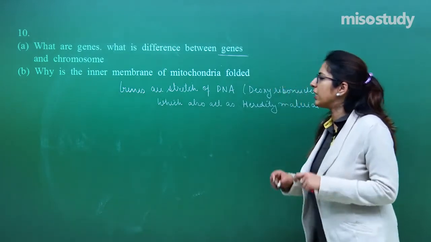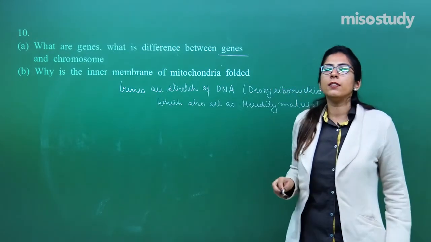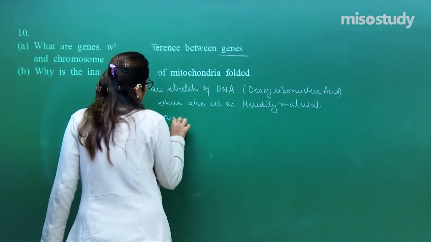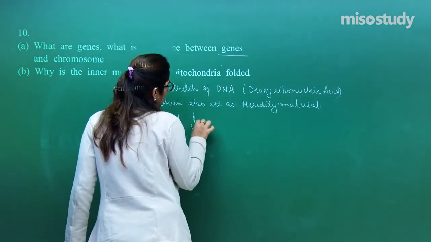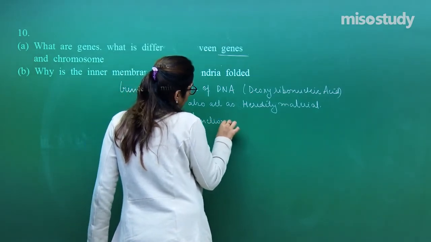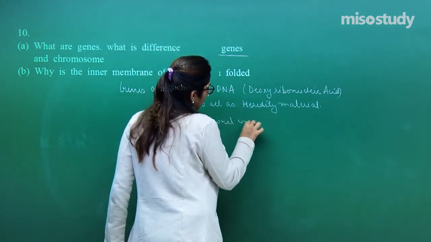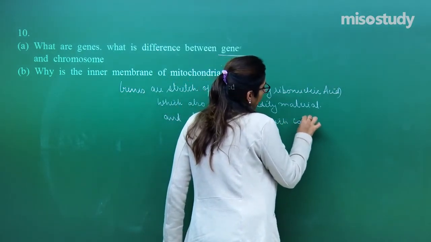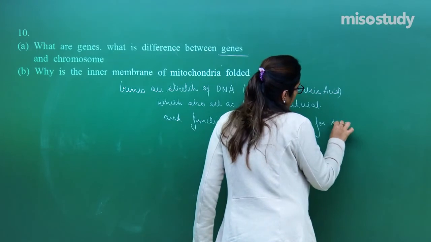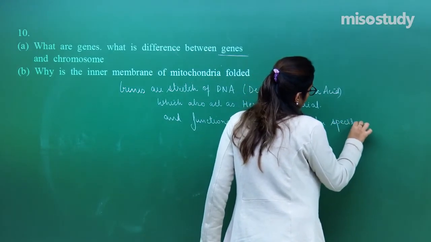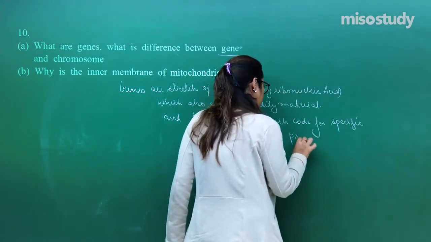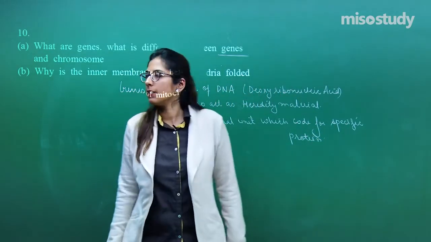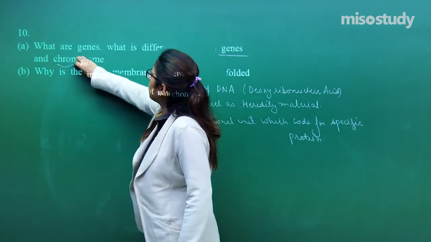The genes are a stretch of DNA, and they code for a specific protein, and you can say a functional unit which codes for a specific protein, right?